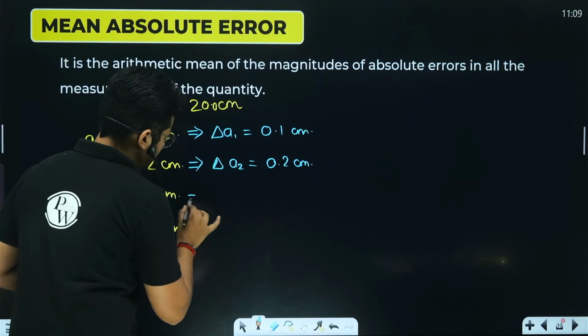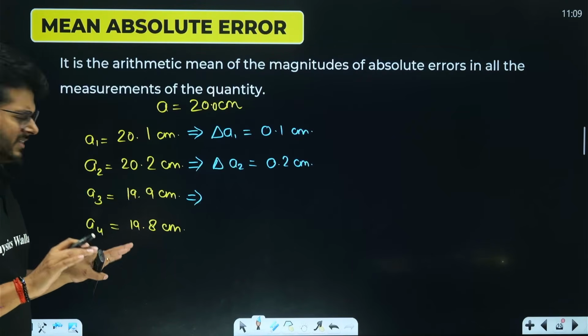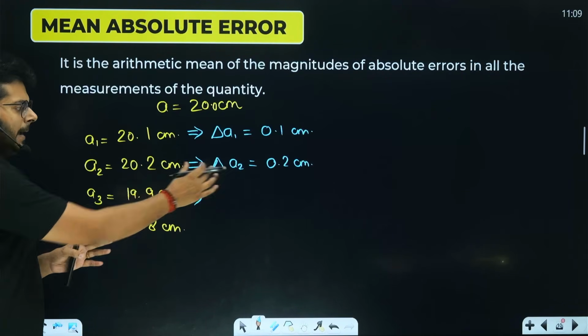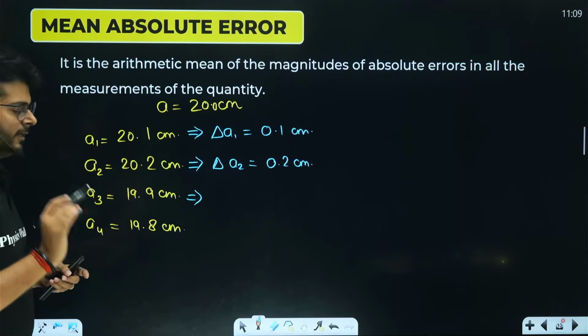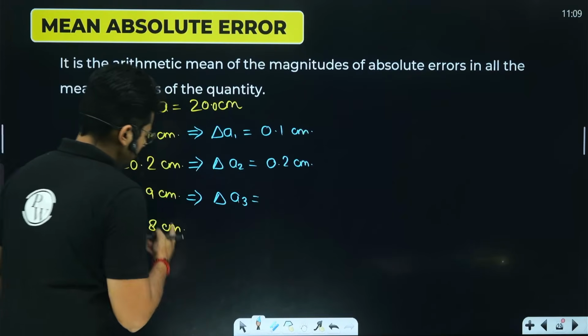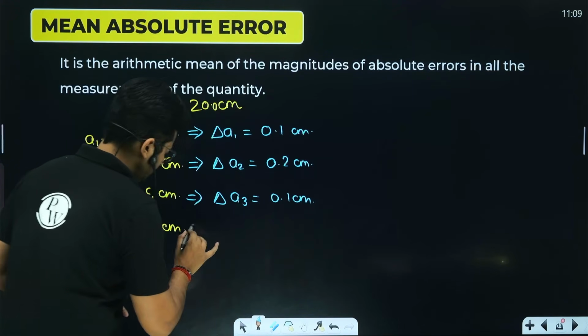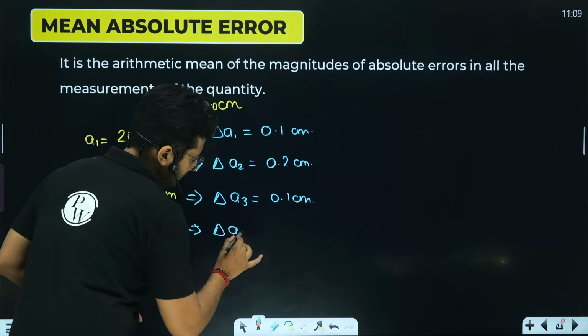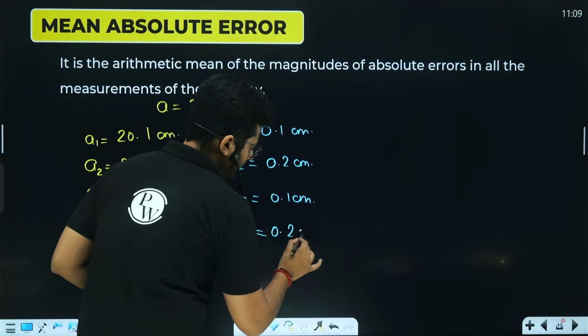Now you see that in the third case the measured value is lesser than the actual one. Should we go with a negative sign or positive sign? No worries, because absolute error is the magnitude of the difference between true value and measured value. So magnitude is always positive. So delta A3 is going to be 0.1 only, right? And similarly, delta A4 is going to be the difference of these two, 0.2 centimeter.